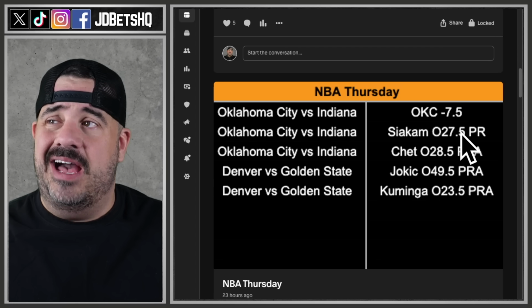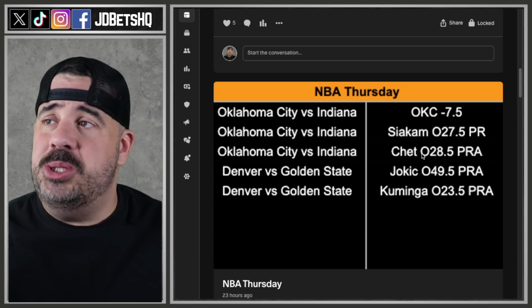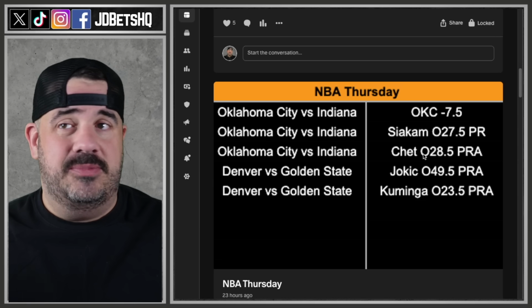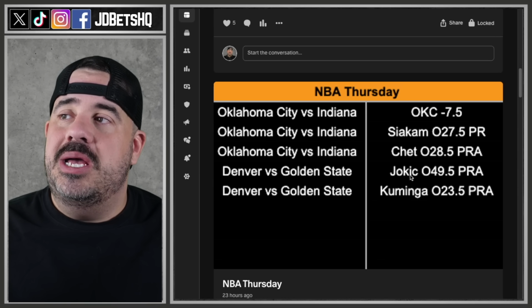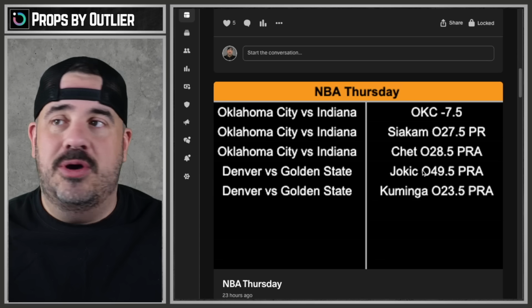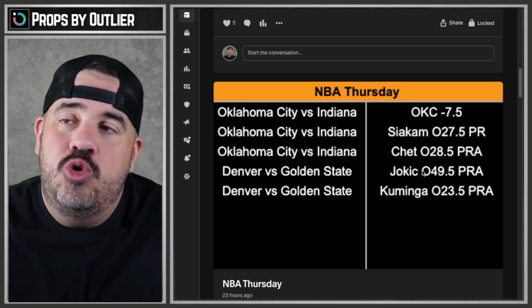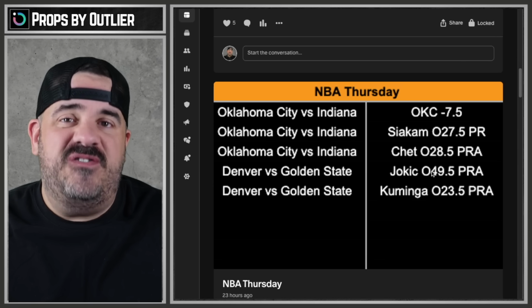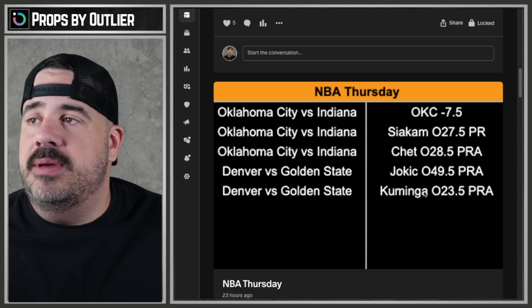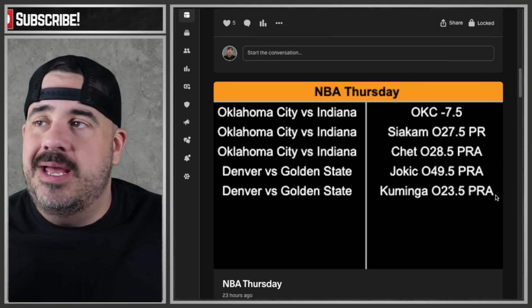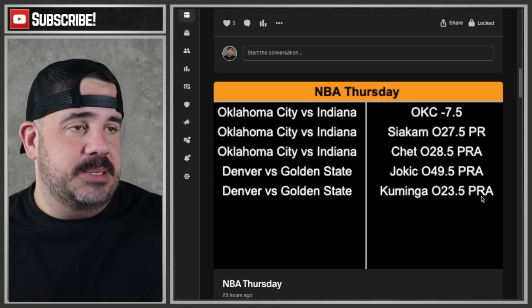Siakam balled out. He hit this line in the 3rd quarter. That was great. Chet, yeah, what happened to Chet? First game, great. Second game, not so much. Jokic only had 44 PRA, but who knew AG was going to drop a 50 bar? Who knew that? Who knew Gordon was going to put up 50? Exactly. And then Kuminga had 23.5 PRA, and Curry's out here dropping 44 like it's 2015 again.